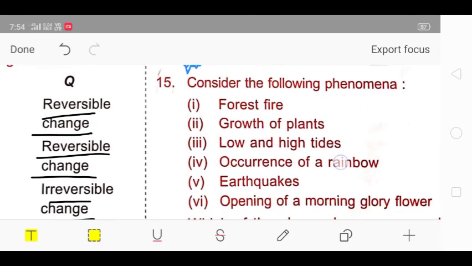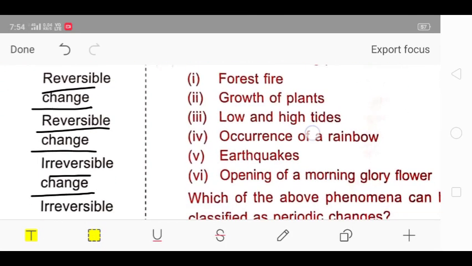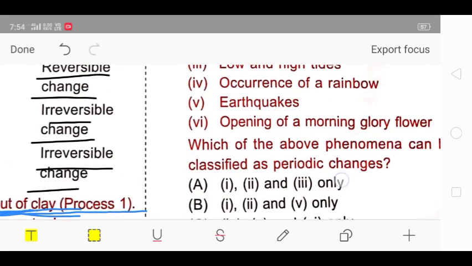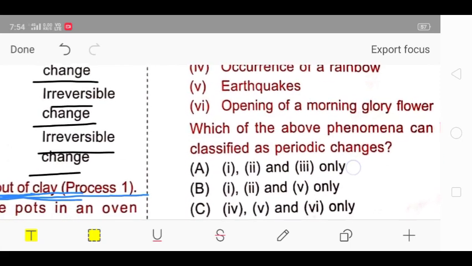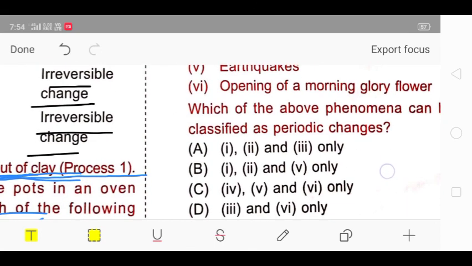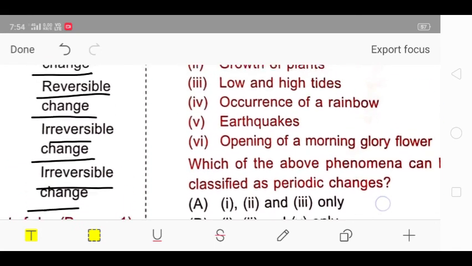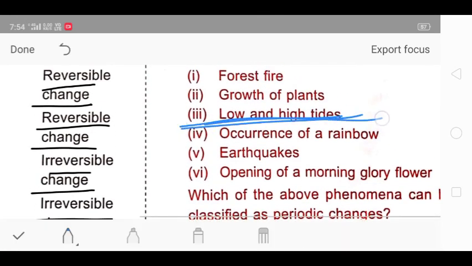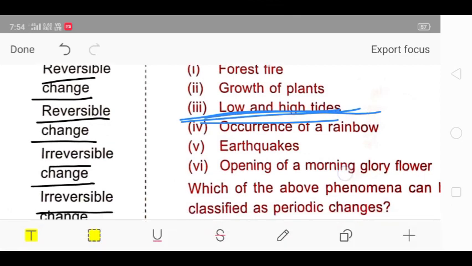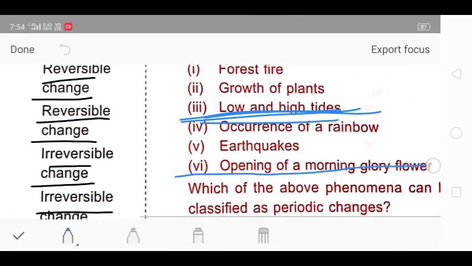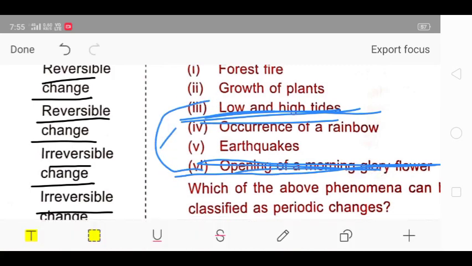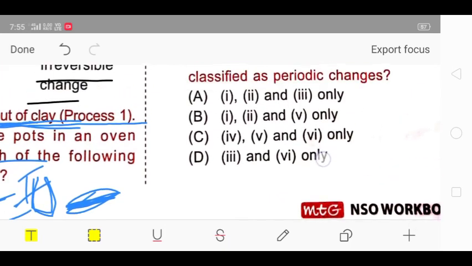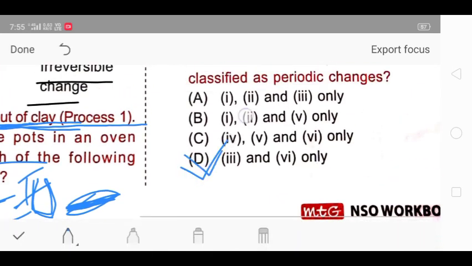Next: consider the following phenomena: forest fire, growth of plants, low and high tides, occurrence of a rainbow, earthquakes, opening of a morning glory flower. Which of the above phenomena can be classified as a periodic change? In this, periodic changes are the low and high tides, and also the opening of a morning glory flower. So the third and fourth are the periodic changes, and in the options you can see third and fourth is option D. So the correct answer for question 15 is option D.